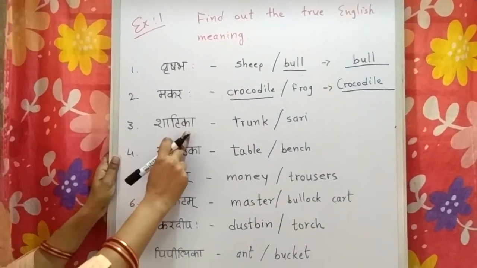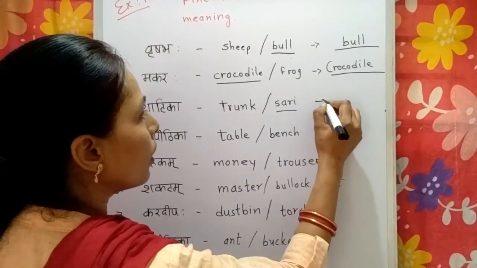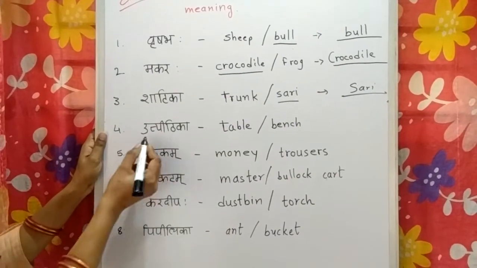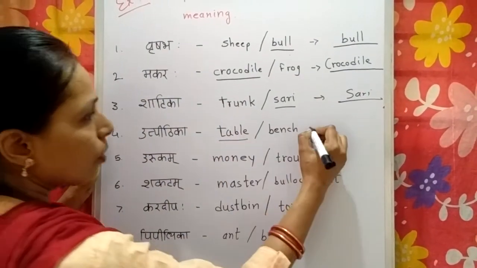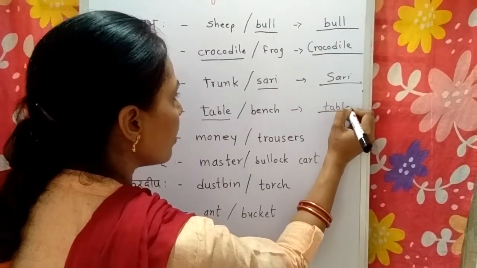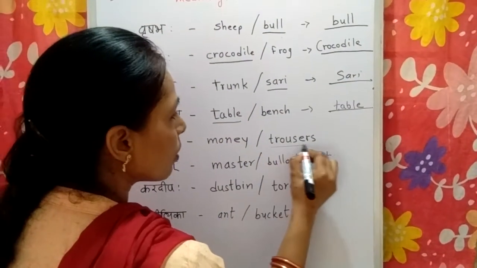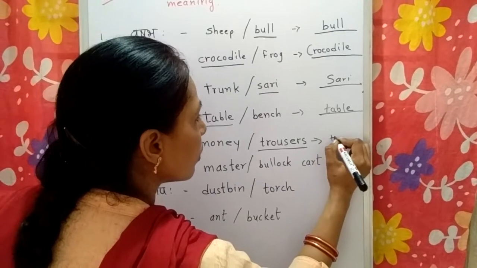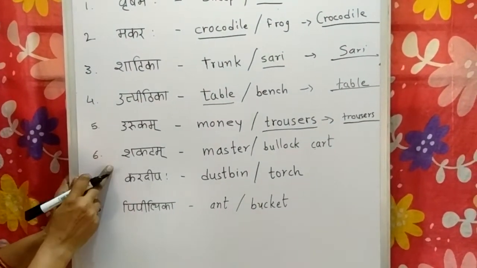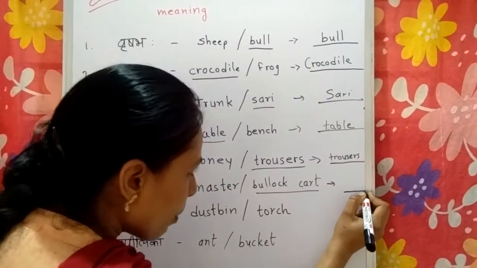Okay. Now third, Shatika. Shatika means trunk or sari. Shatika means sari. Okay. Now you have to write here sari. Utpithika. Utpithika means table. Okay. You have to write in the blank the right answer. Urukam. Urukam means trousers. Shakatam. Shakatam means bullock cart. Okay, you have to write in the blank answer.